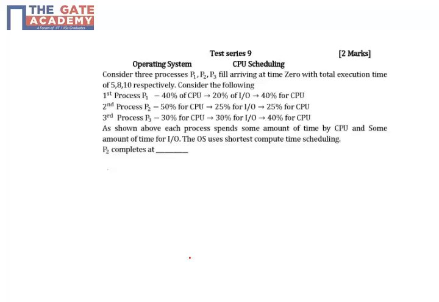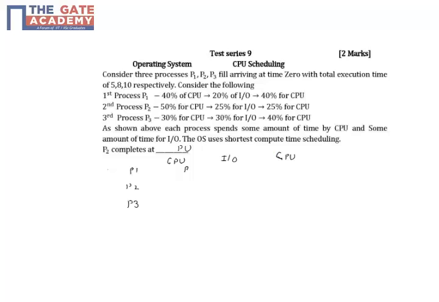So first of all, we will see what time a particular process will be spending. P1, P2 and P3 processes spend first a few time units in CPU, then after that IO, then again some time in CPU. They have given 40%, 20% and 40% of 5 time units for P1.